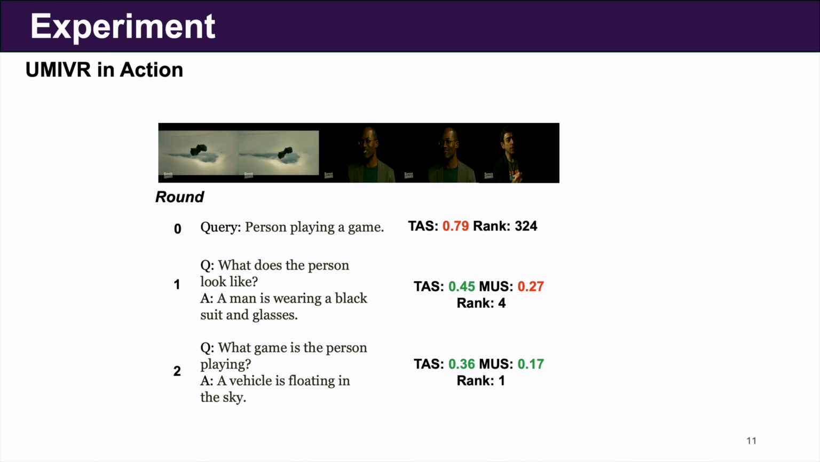Here's a final example. A user query, person playing a game, starts with a terrible rank of 324. UMIVR first asks a question to reduce text ambiguity, improving the rank. It then detects mapping uncertainty and asks a distinguishing question, which finally brings the correct video to rank 1. This shows how our adaptive strategy works step by step.